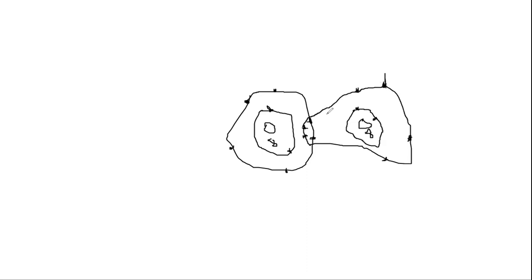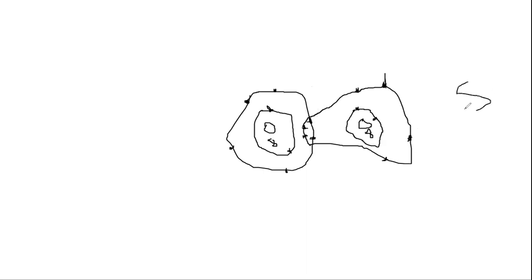Okay, so it shares 2 electrons with another atom, and this atom shares 2 electrons. The number of shared electrons is 4. Now the outer shell, how many electrons? 1, 2, 3, 4, 5, 6, 7, 8.